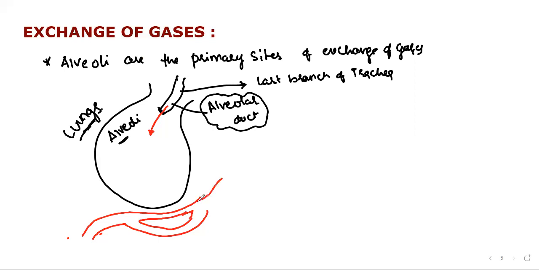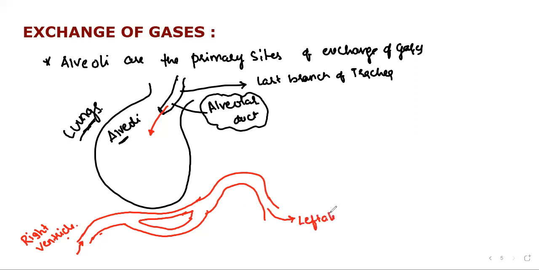Let me show you the two ends. This is the entry. It is coming from the right ventricle, starting from the right ventricle. Where is it going? To the left atria.